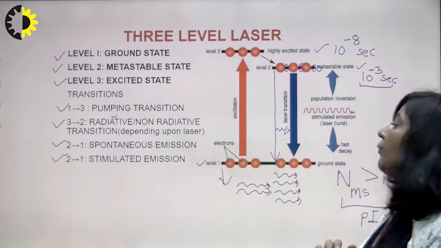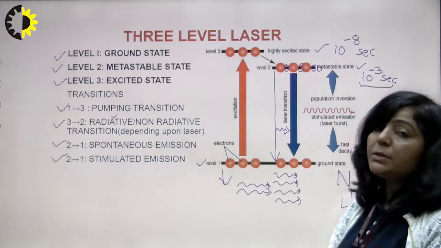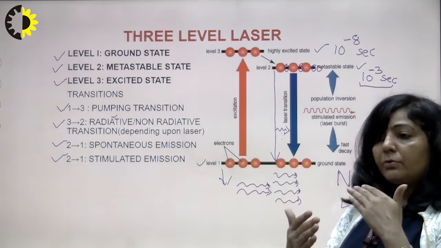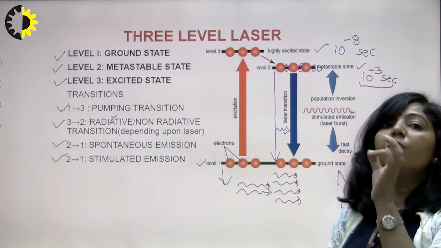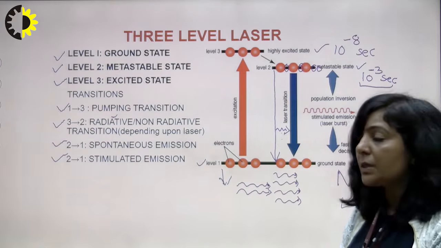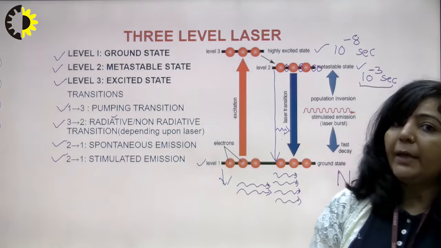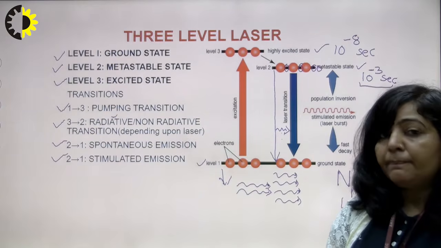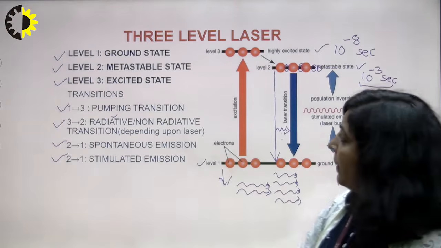Then those 4 photons can interact with 4 more atoms of the metastable state. They can trigger 4 more transitions. So you will get 4 new photons, meaning 4 will convert into 8, 8 will convert into 16, and in this way the multiplication of photons will take place and you will get a laser beam. So this is the working process of a 3-level laser.